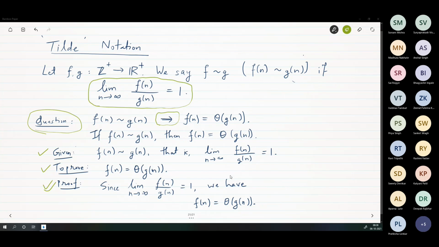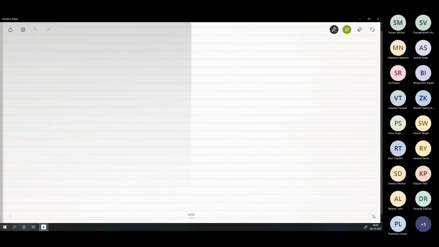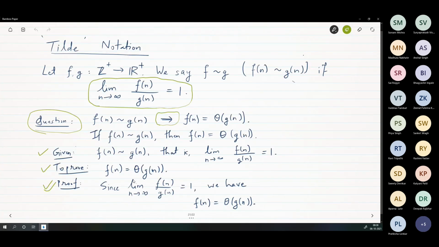So this is fine. Tilde notation is fine. Now, this is all there was about tilde notation. Nothing more, this much only. This is the definition. It is just that we have a special value of lambda. It's not that this limit approaches some constant number, it approaches 1. That is the main thing here. And then obviously it is also theta, because tilde is stronger than theta, just like the lambda thing was stronger than theta.